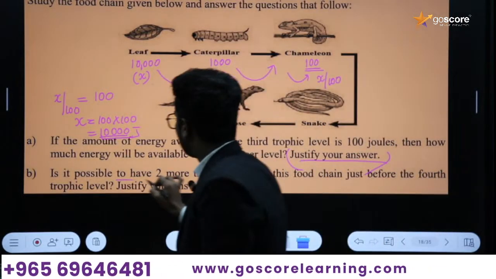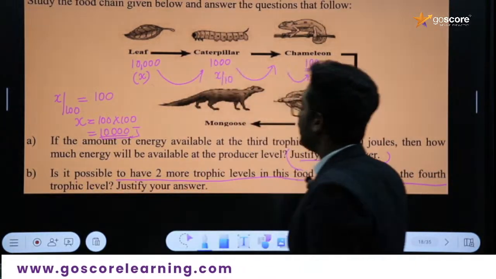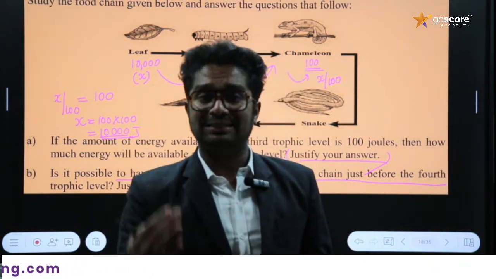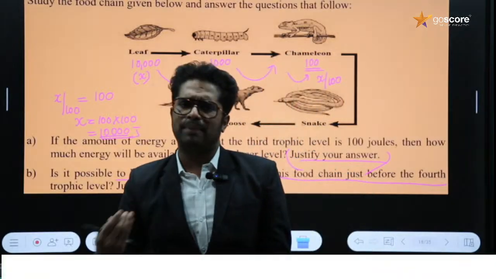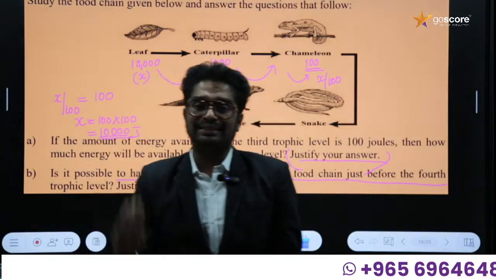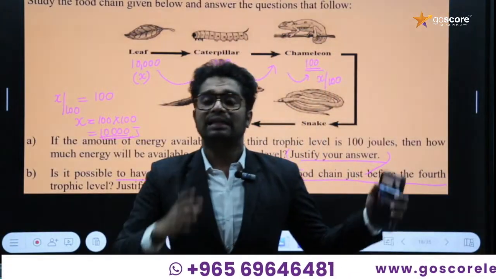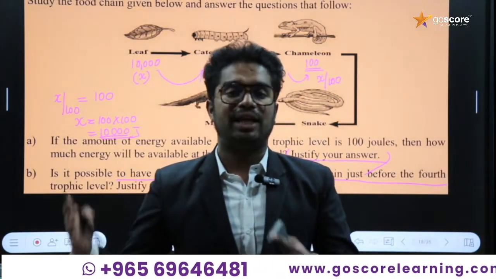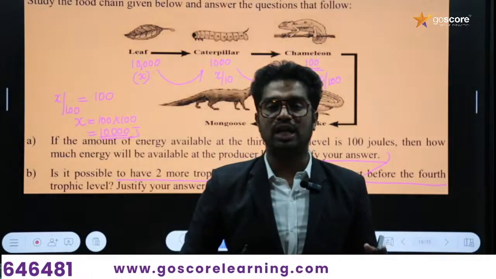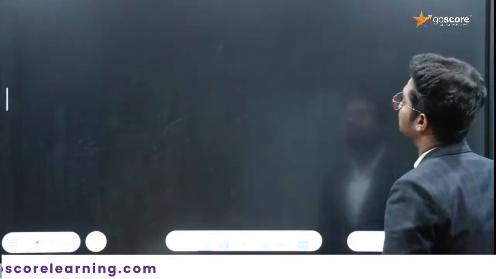And is it possible to have 2 more trophic levels in this food chain just before the 4th trophic level? Justify your answer. It's not at all possible. Why? Because we will be able to see a maximum of 4 trophic levels. Otherwise, sometimes it makes it to the 5th trophic level too. And if it is going beyond that level, or exceeding that level, no more energy will be available to accommodate that particular trophic level, since there is a gradual reduction in the energy level according to the 10% law. Likewise, you need to explain that, otherwise there might be a chance of losing your marks. I already discussed this.